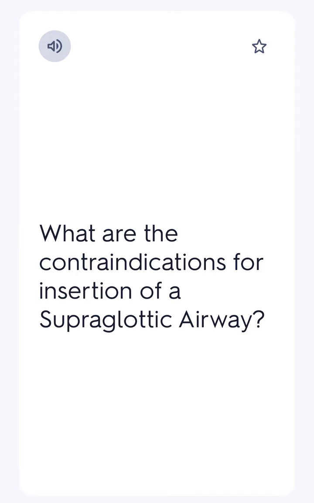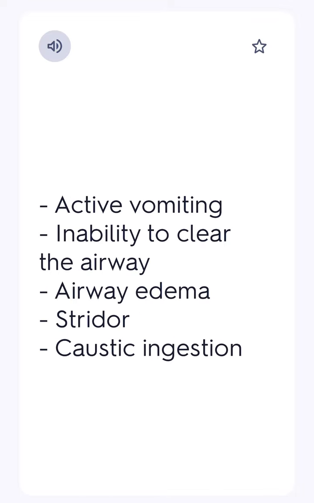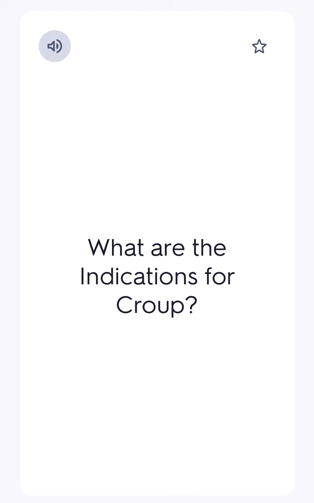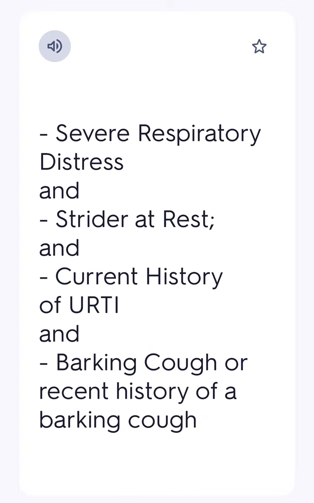What are the contraindications for insertion of a supraglottic airway? Active vomiting, inability to clear the airway, airway edema, stridor, caustic ingestion. What are the indications for croup? Severe respiratory distress and stridor at rest, and current history of a barking cough or recent history of a barking cough.